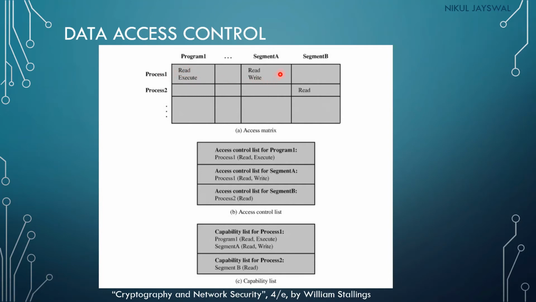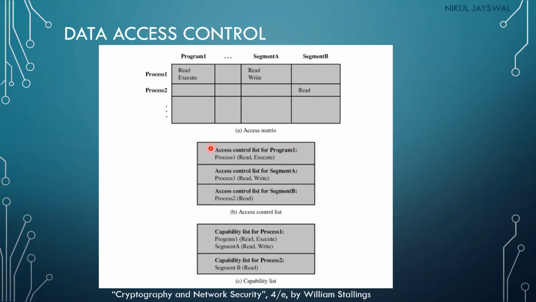Then user 1 can read segment A and write segment A, but user 1 cannot access segment B. Now process 2 denotes user 2, and user 2 can only read segment B. It does not have any access to segment A, and it does not have any access to program A. So this will be called the access matrix. Now next is the access control list. This will provide the list of processes that can access a particular program or particular segment. So you can see here, it is written: access control list for program 1.